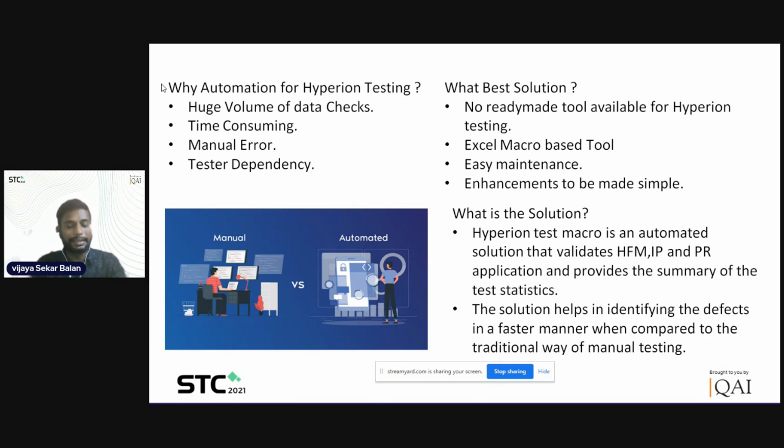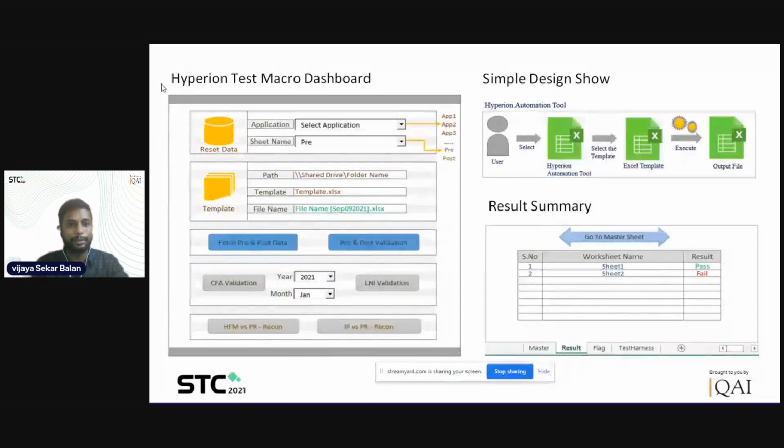Okay, now the next slide. What I'm going to show you is the look and feel of the tool, and then I'll explain the elements in the tool. So this is the Hyperion Test Macro dashboard, the main tool. That's how the Hyperion Test Macro tool looks. I'll take you through each and every element of this particular tool.